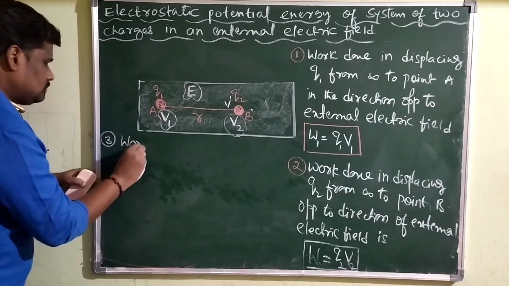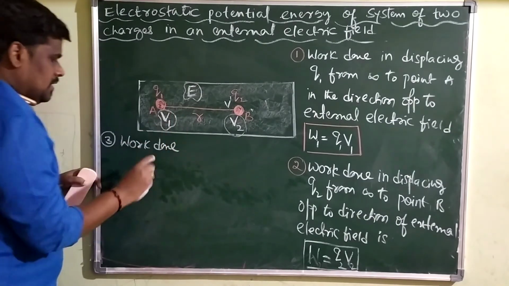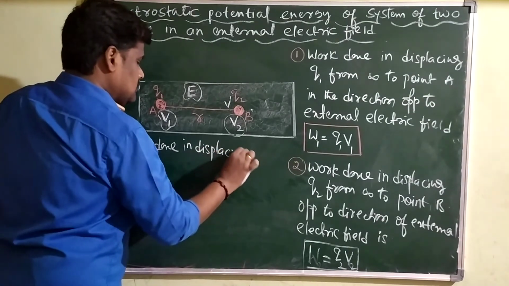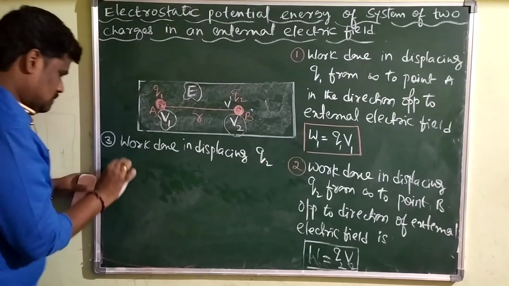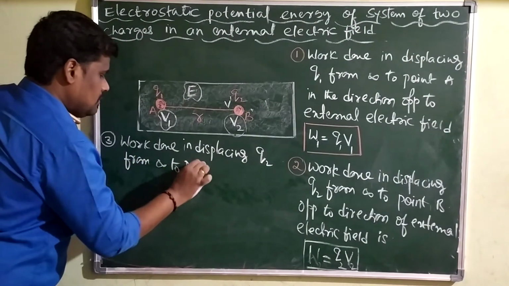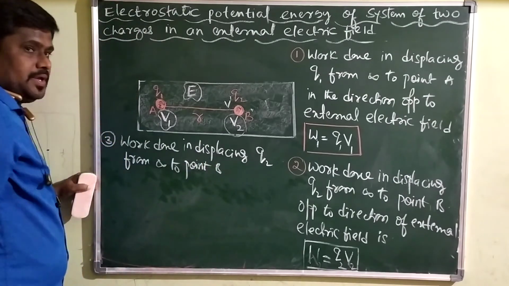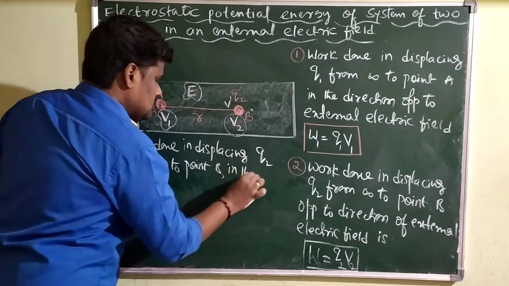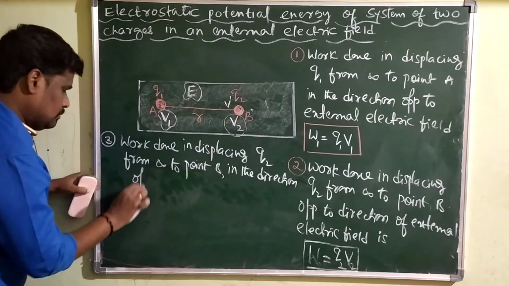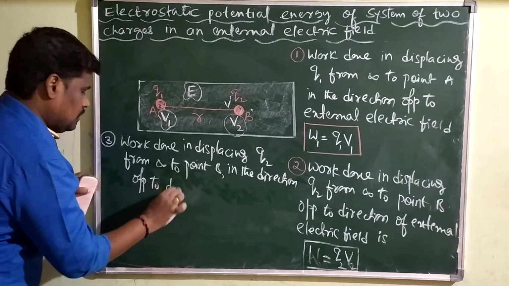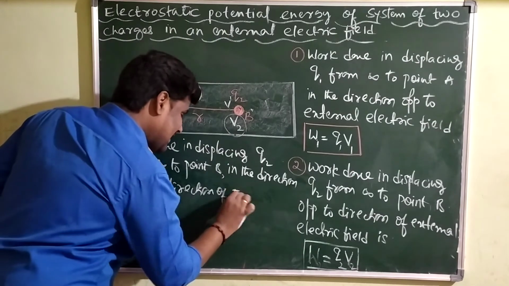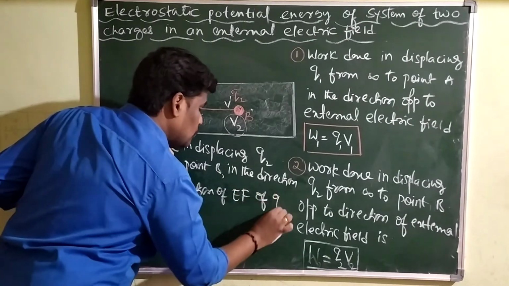Work done in displacing Q2 from infinity to point B in the direction opposite to the direction of electric field of Q1.